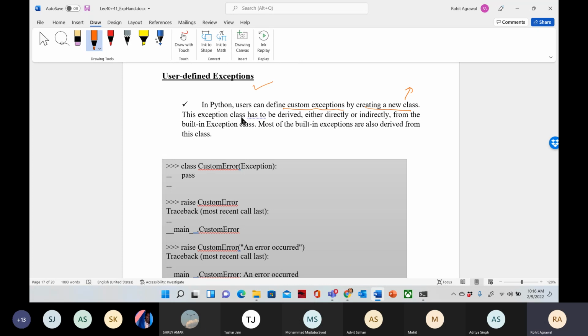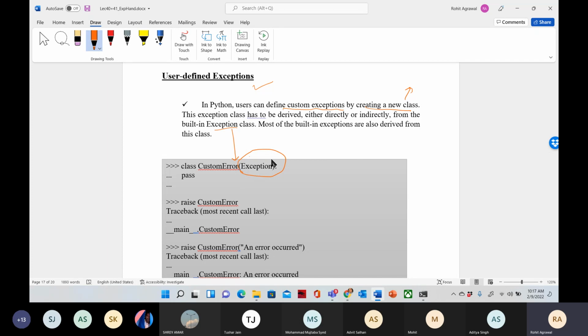Okay. This exception class has to be derived either directly or indirectly from the built-in Exception class. Okay, so this is what I'm talking about. The class that we are creating is directly or indirectly inherited from the Exception class. So we need to use this bracket Exception. Okay, because we already discussed all the exceptions inherit from the Exception base class.